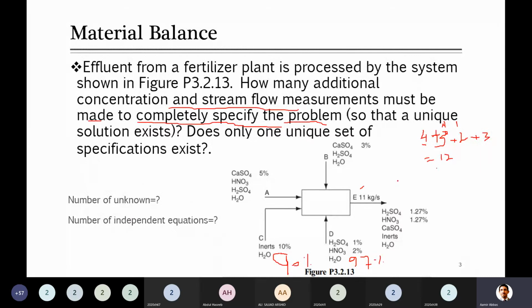So you can write here one simple equation. Just write this equation, one equation, that input is equal to output, and below this you can write A plus B plus C plus D is equal to E. Can you write this, please?